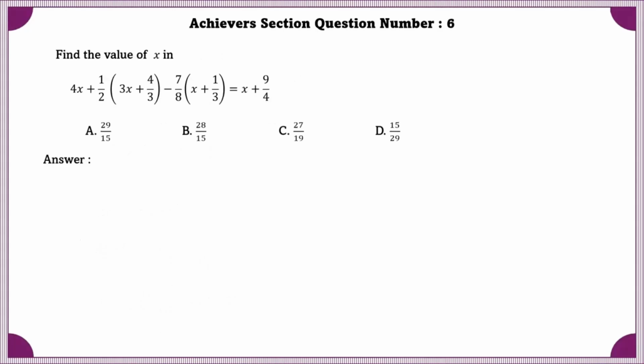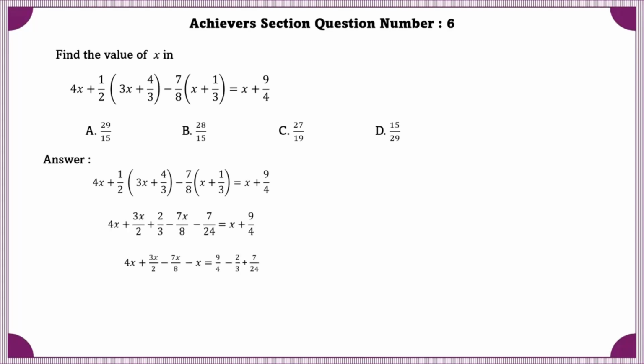Achiever section question number 6. Find the value of x in the given expression. First, let us solve and find the value of x. After eliminating all the denominators, we will get 87x is equal to 55. Now using this, we can find the value of x, that is 15 by 29.